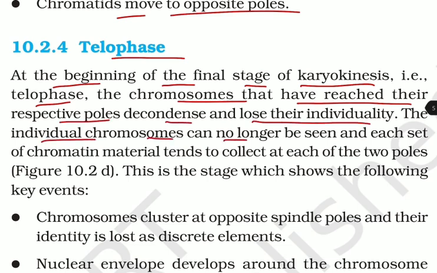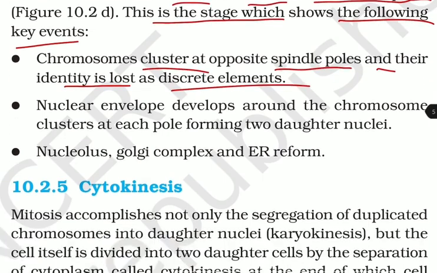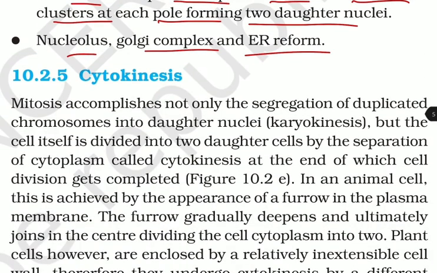Their individual chromosomes can no longer be seen, and each set of chromatin materials tends to collect at each of the two poles. This is the stage which shows the following key events. Chromosomes cluster at the opposite spindle poles and their identity is lost as discrete unit elements. Nuclear envelope develops around the chromosome cluster at each pole, forming the two daughter nuclei. Nucleolus, Golgi complex, and ER reform.